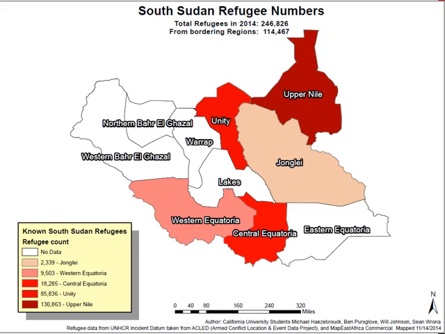This map shows the estimated population of refugees from each state of the country. Keep in mind that this data is from 2014. On the top of the map, you can also see that we listed the number of refugees from bordering regions.